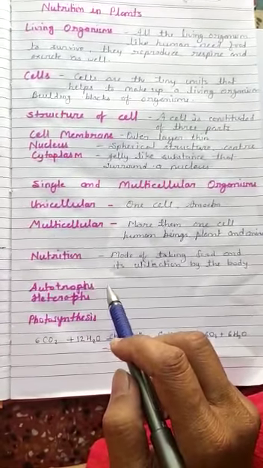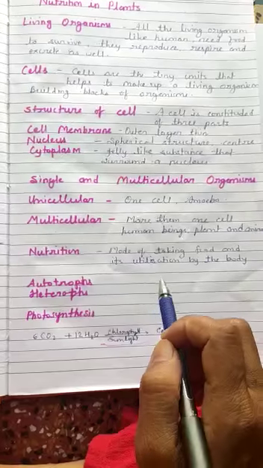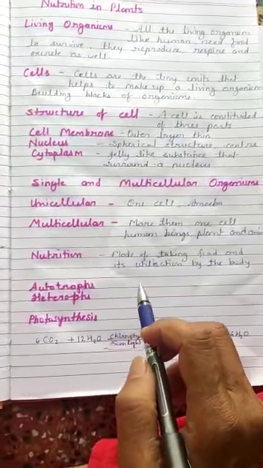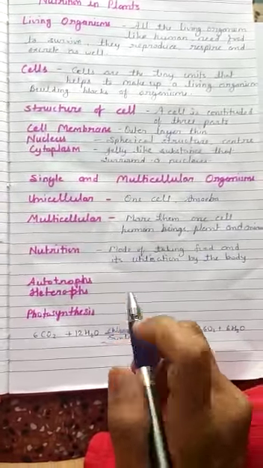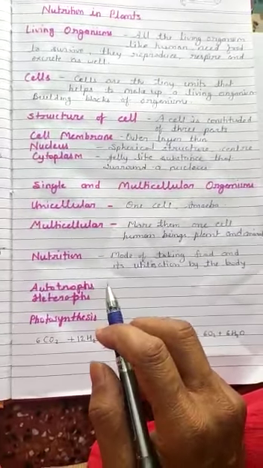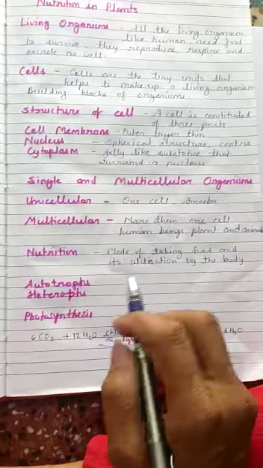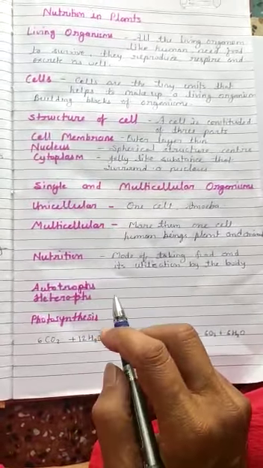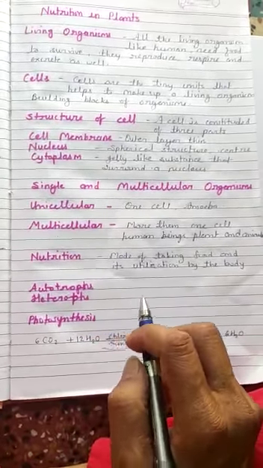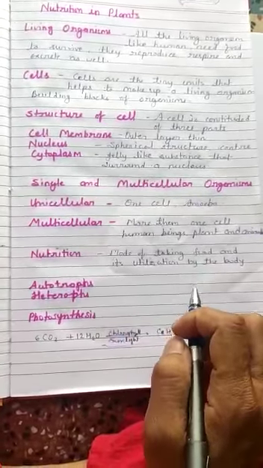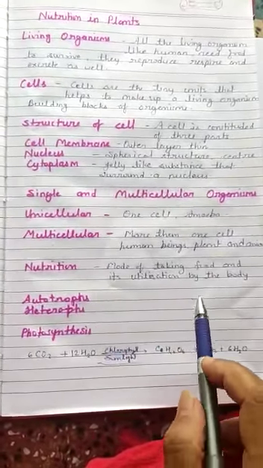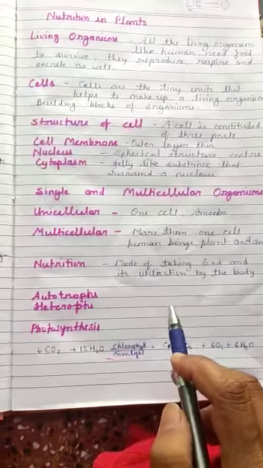Auto means self, trophs means to prepare food. So all the living organisms that prepare their own food are called autotrophs. Plants are autotrophs because they prepare their own food by the process of photosynthesis. Heterotrophs: all the organisms that depend for their food on the plants or on other animals are called heterotrophs, for example, human beings and other animals.